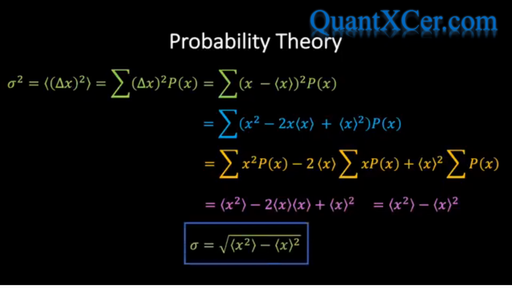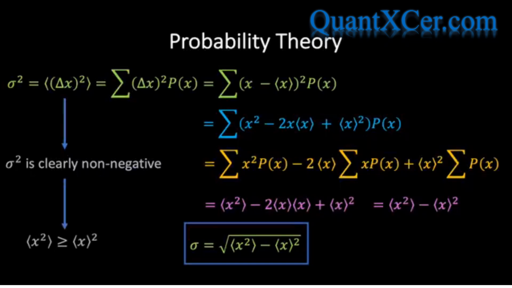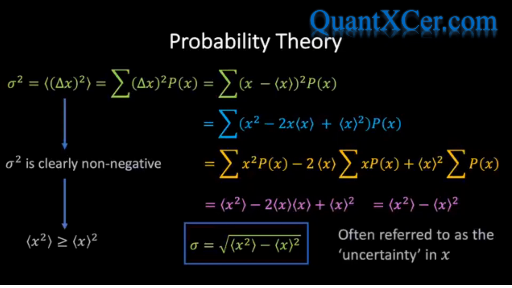And we note that since sigma squared is clearly non-negative from its definition, this result implies that the expectation value of the square of x is greater than or equal to the expectation value of x all squared. The two are equal only when sigma equals 0 and the distributions have no spread at all. It's worth noting that the standard deviation in the variable x is often referred to as the uncertainty in x, and we will return to the importance of this concept later in the video.